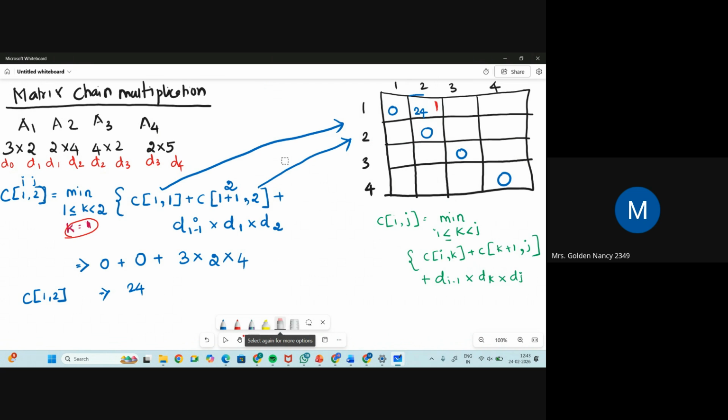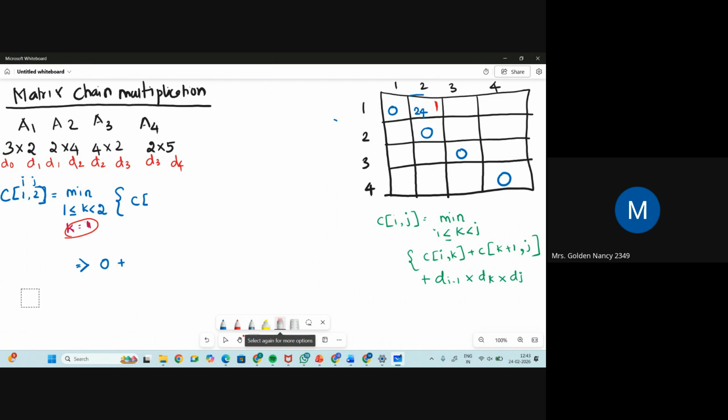Okay, so now I'm going to find the next box. Every time you're finding, don't go line-wise or sequence-wise. Please follow this: from the diagonal, you just jump one step. After finding this box, don't go on to find the next box, because you have to do the first sub problem.